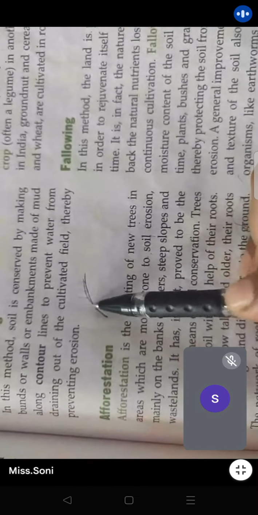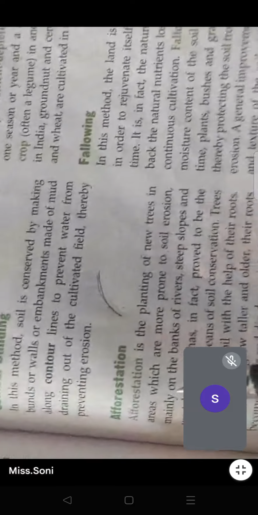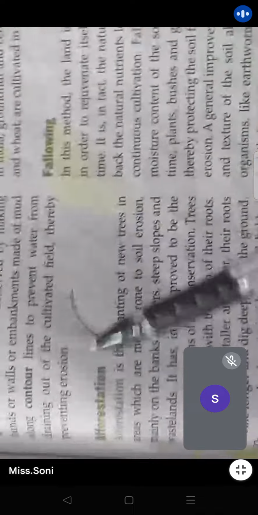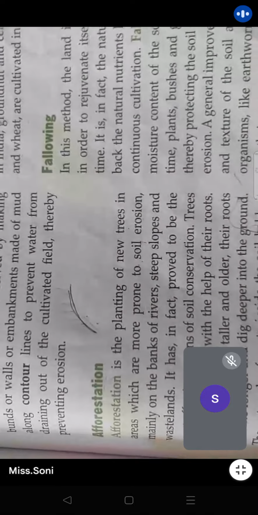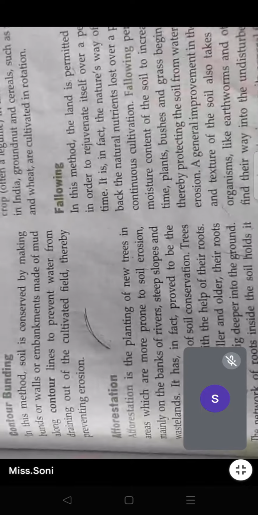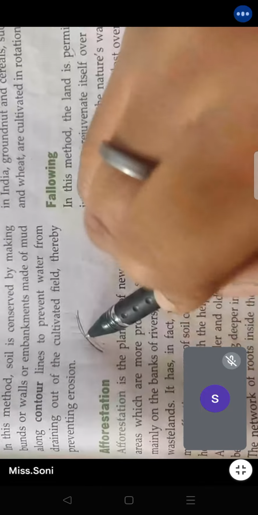Now what is the benefit of planting more trees in such areas? Tell me. How is it going to support soil erosion control? Yes, Ma'am, may I? Ma'am, it will help the soil to stay in a proper place. Okay, true.